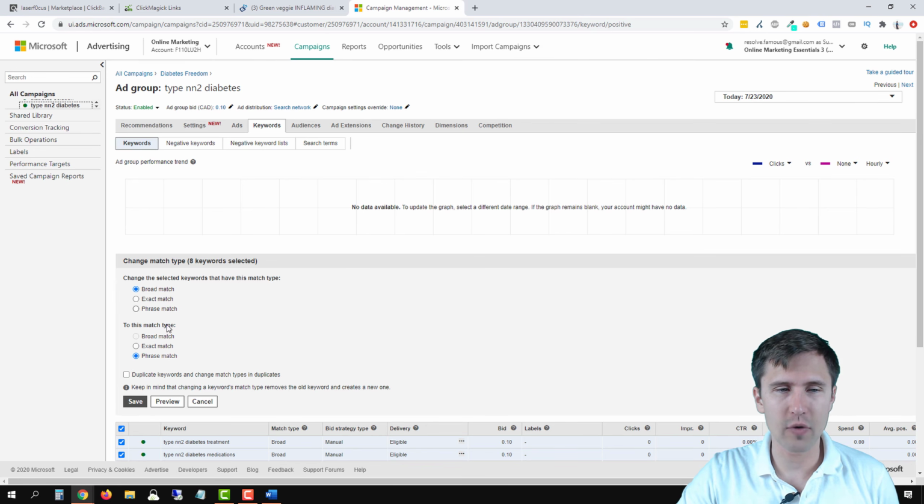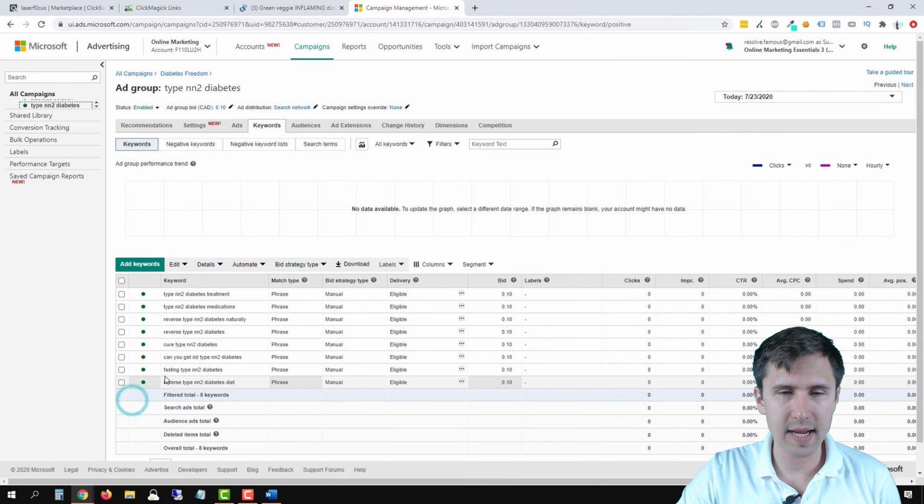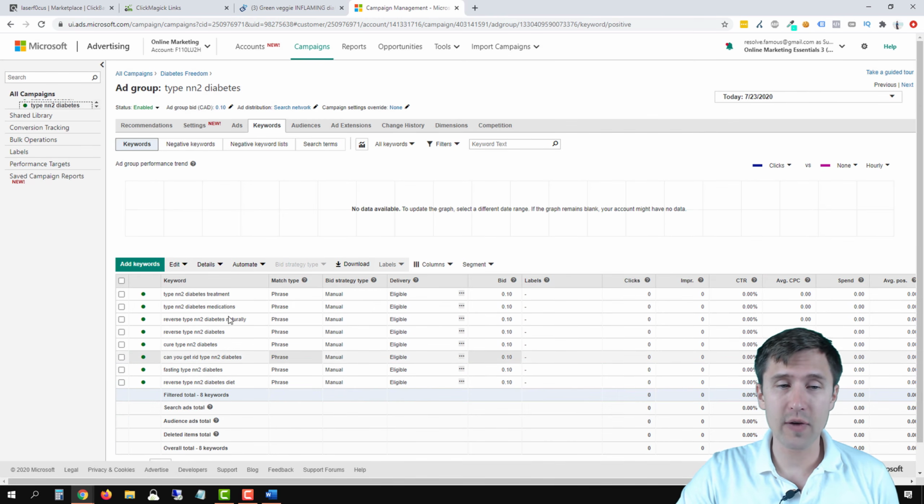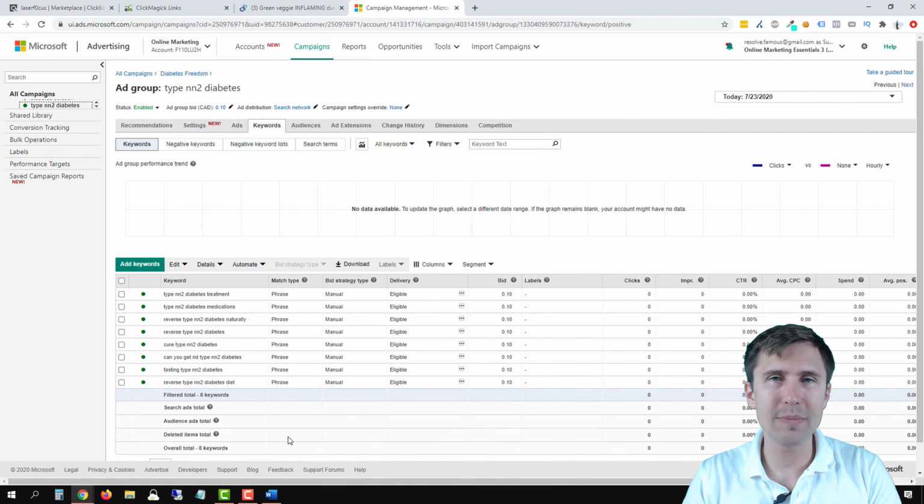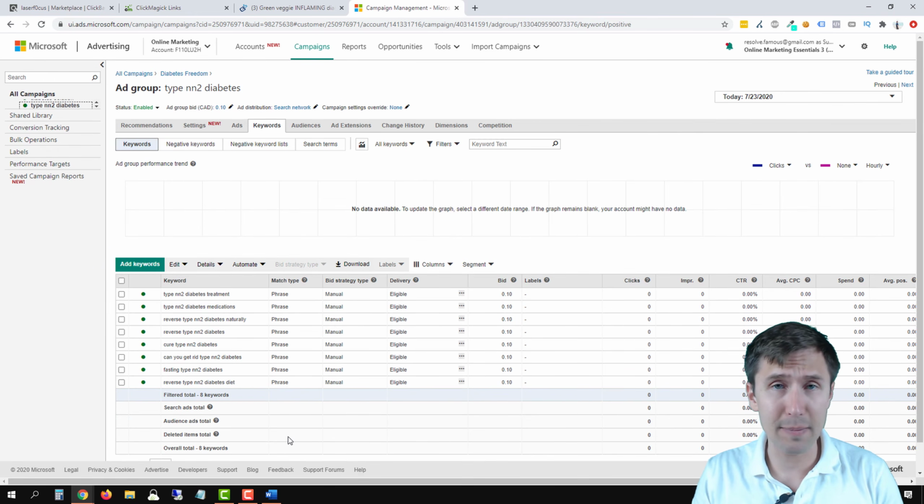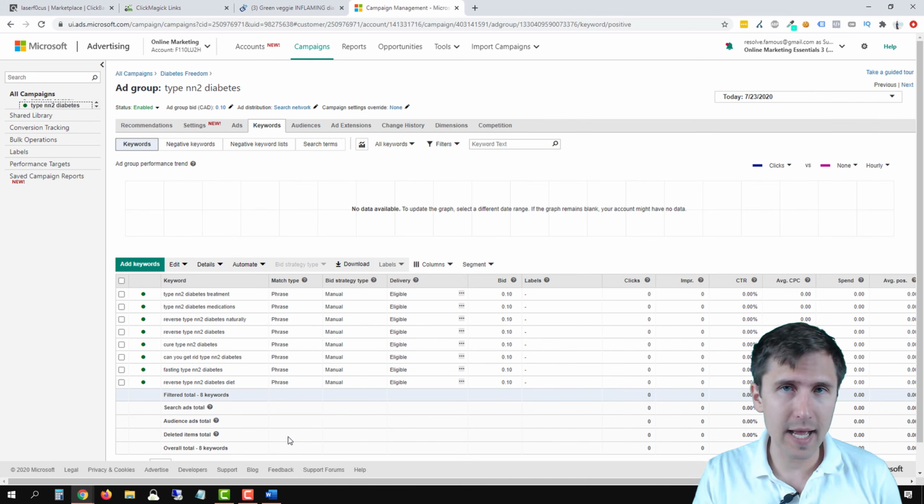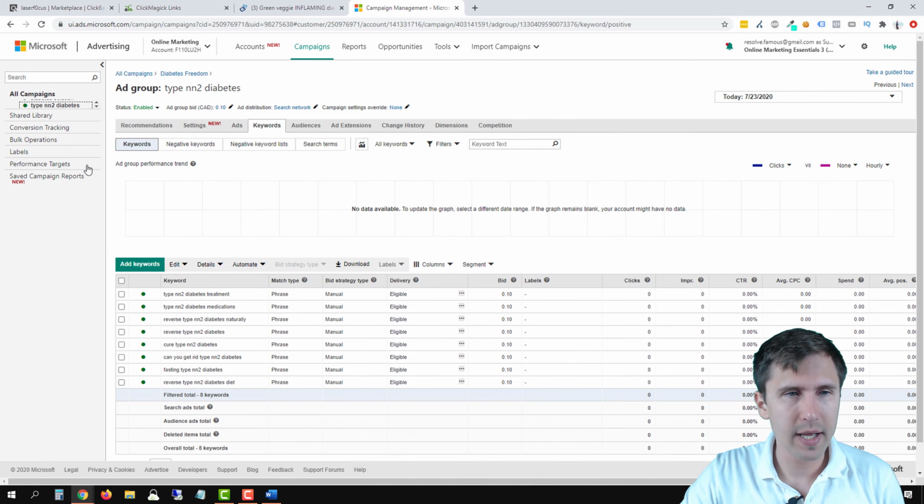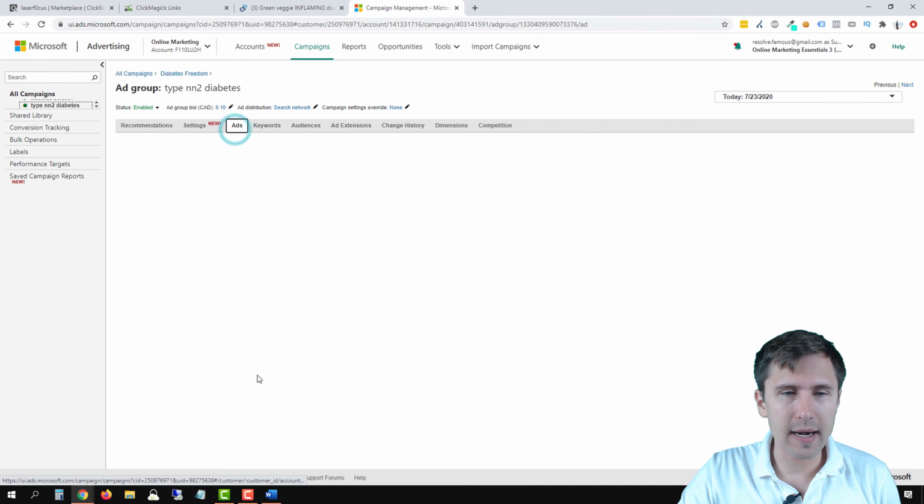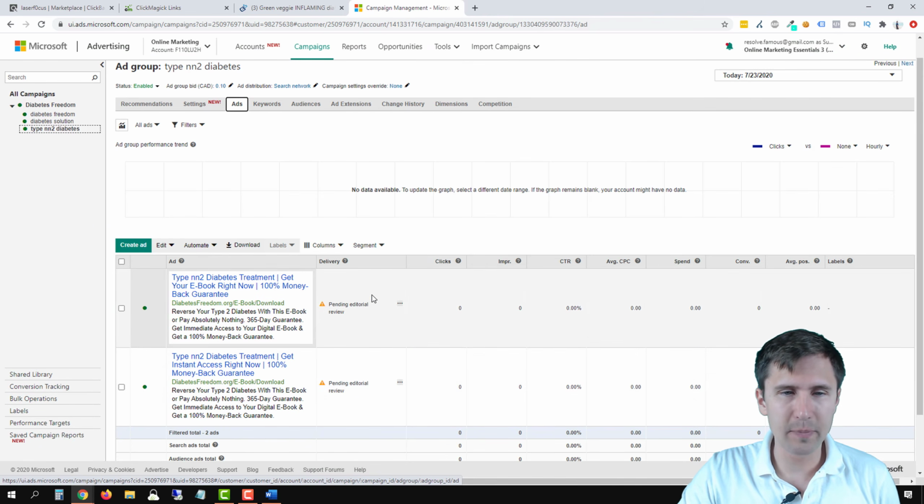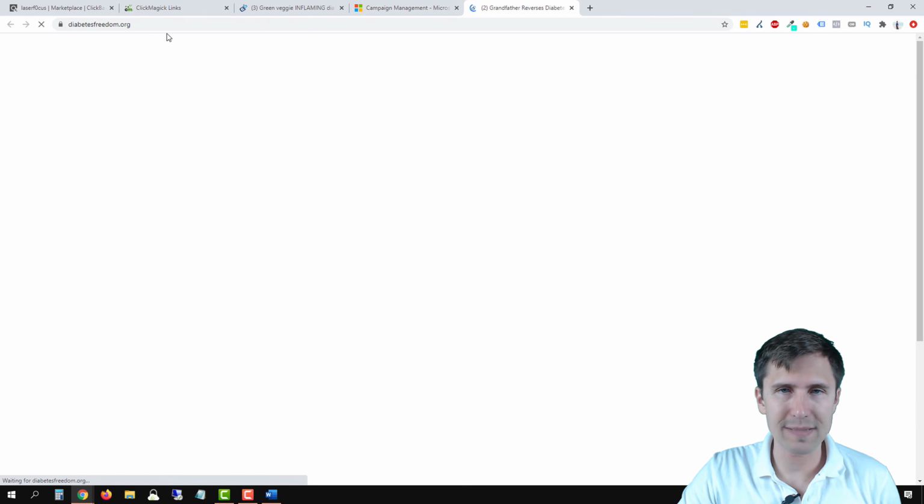So let's suppose we want to change it from broad to phrase. We can click save. And now all of these match types are phrase, which means all of these words have to be in the search term that the user types in, in that order, for your ad to show up. Okay, otherwise your ad will not show up. So there's that. We can click on an ad and we can edit our ads here. Now it's pending editorial review, but once we click on the ad, we're taken to this page.